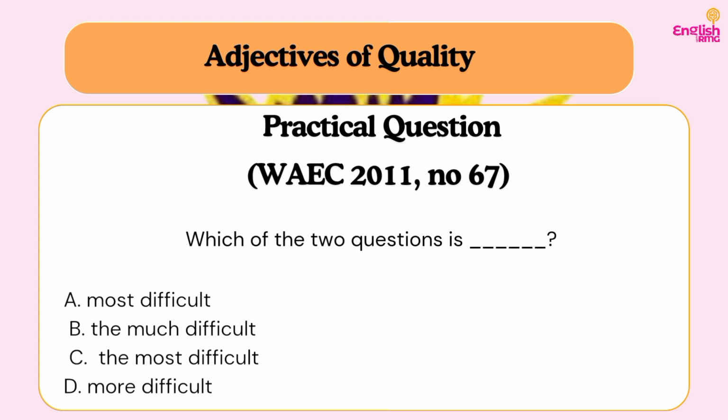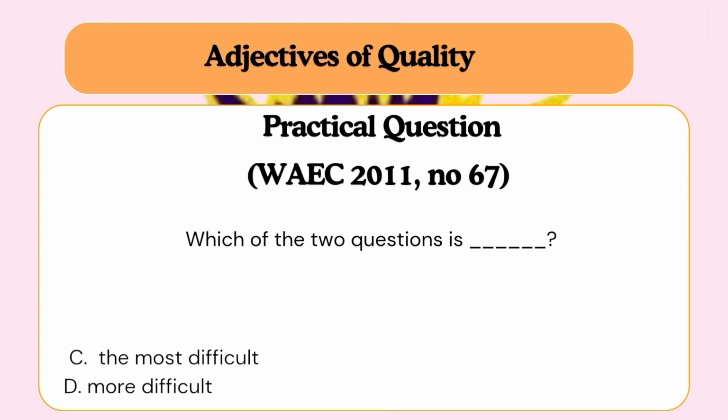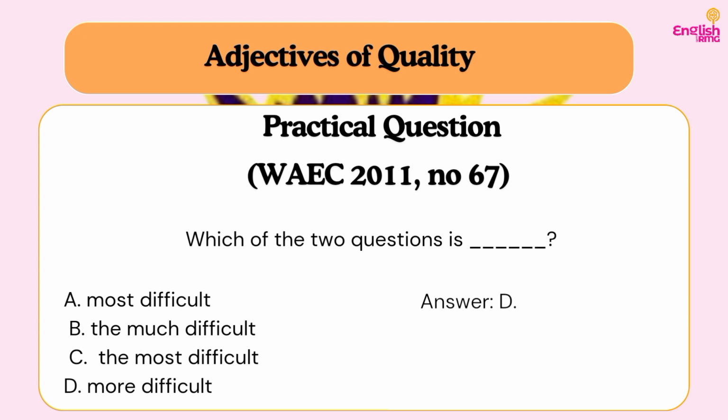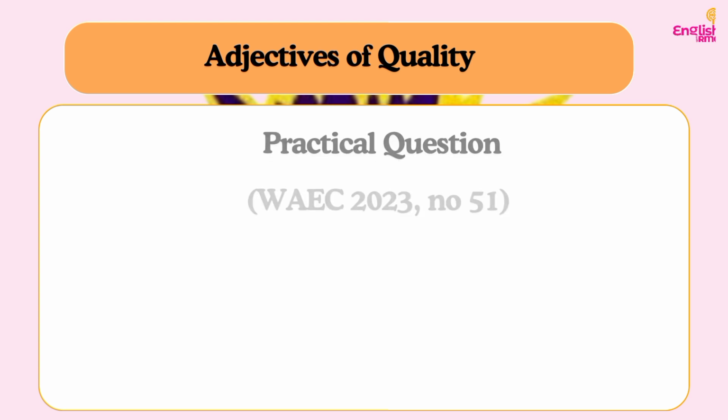Do you understand? But here we are only comparing two. So C, the most difficult, superlative again. Then the only place where we have a comparative is what? D, more difficult. So our answer is what? More difficult. So the sentence will read, which of the two questions is more difficult? Do you understand? So let's look at another question again on the same topic.